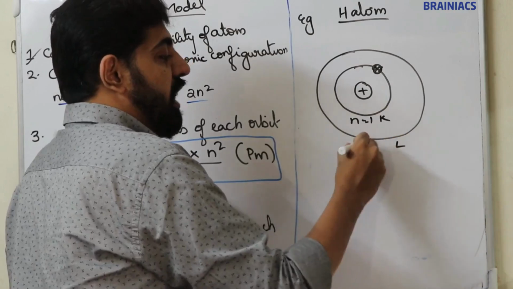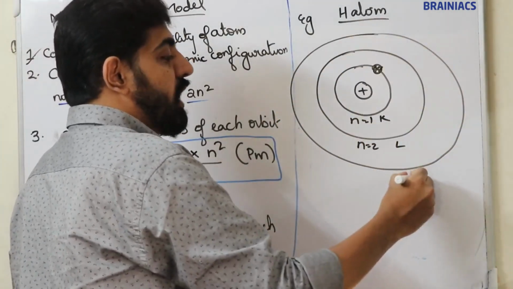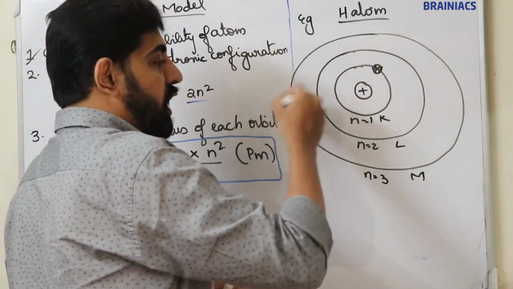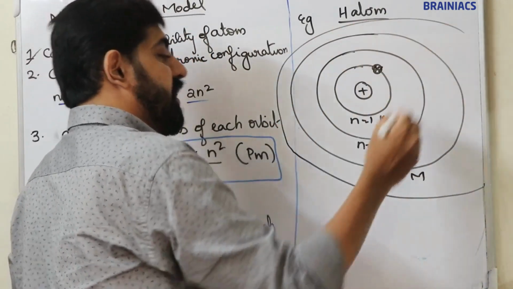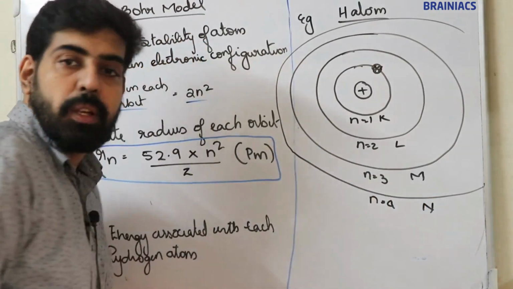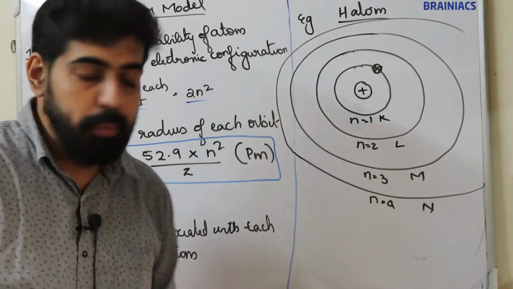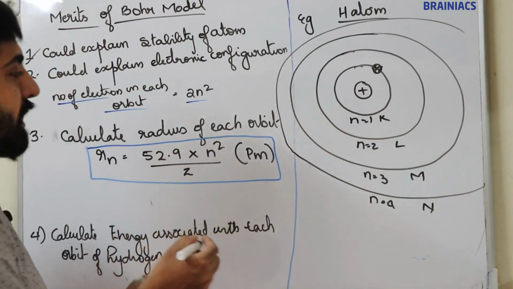Let this be the L shell, n is equal to 2 shell, and let this be the M shell, K L M, n is equal to 3 shell, and let this be the fourth shell, n is equal to 4. Now by using this equation, he calculated the radius of each orbit. The equation is Rn is equal to 52.9 into n square by z picometer.